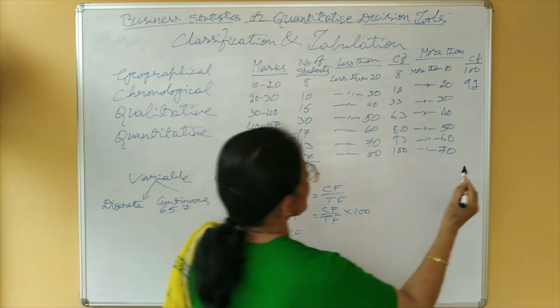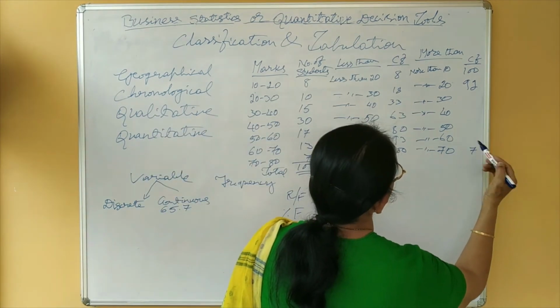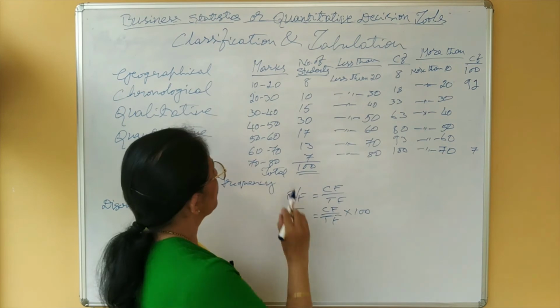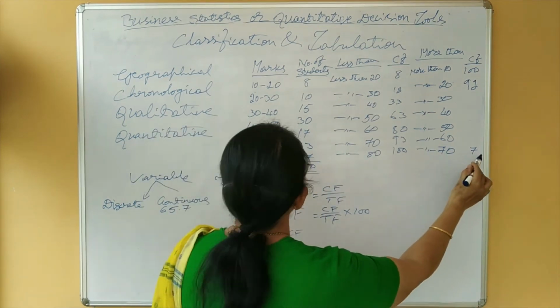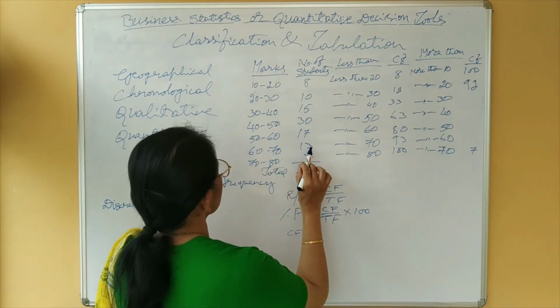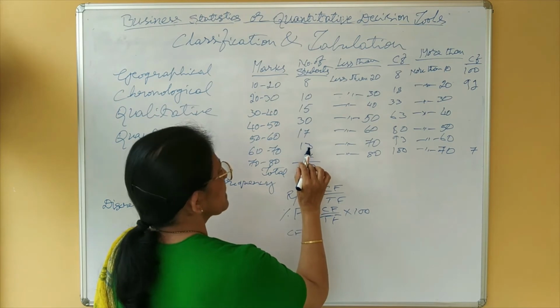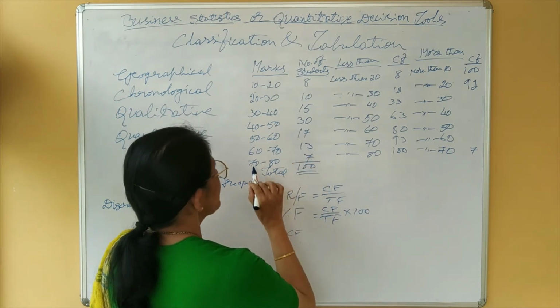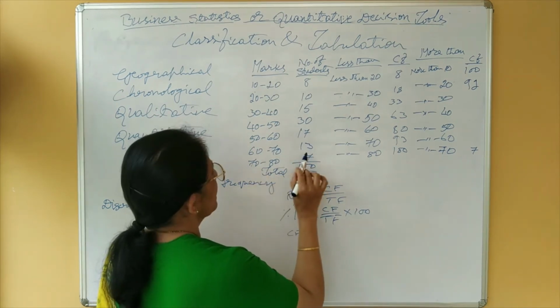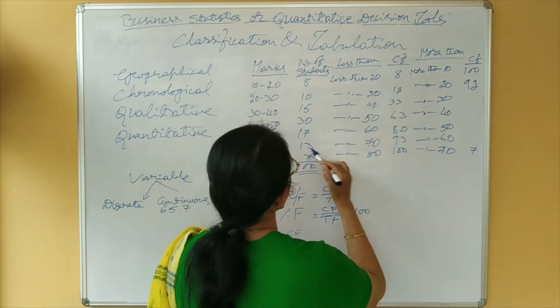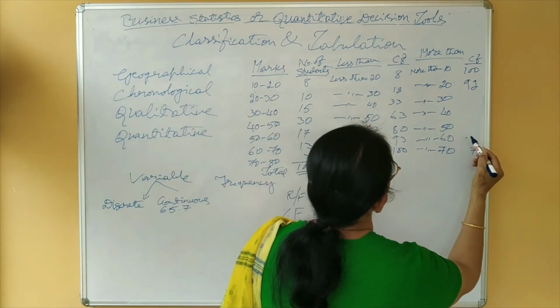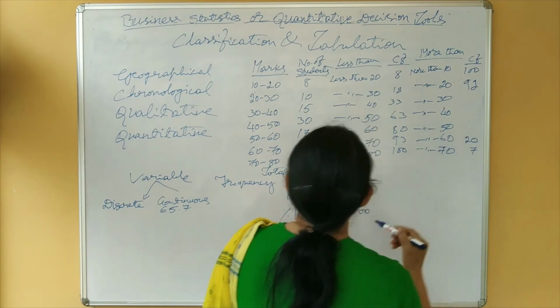Here, more than 70, I think it may be easy for you to follow. More than 70, then more than 60. More than 60 means it includes even more than 70. That means 7 plus 13, 20.